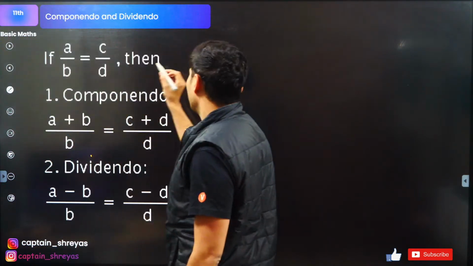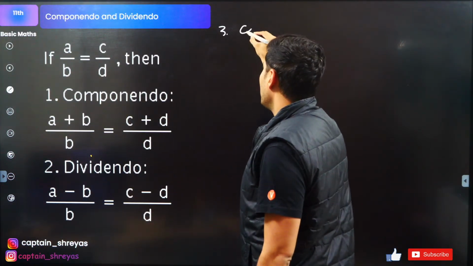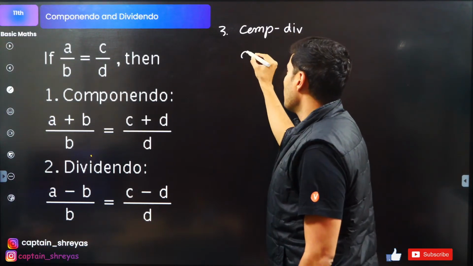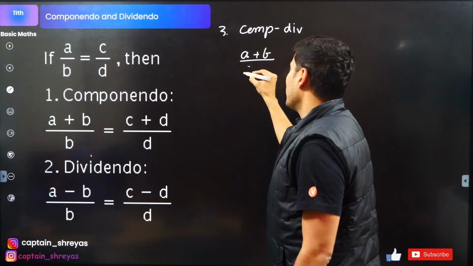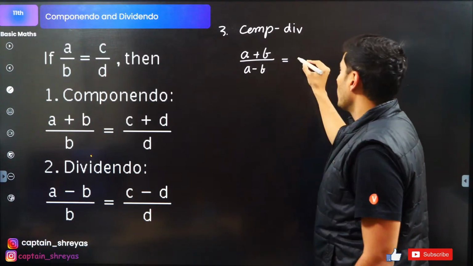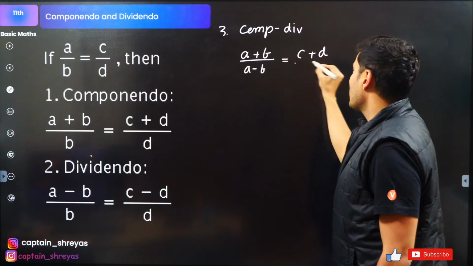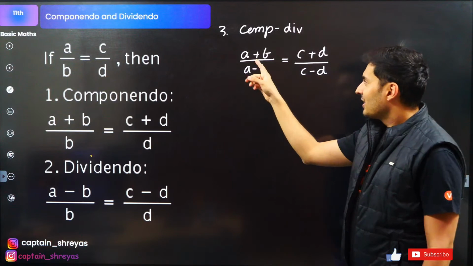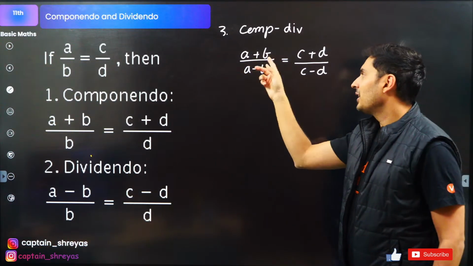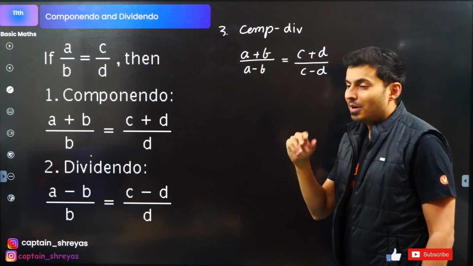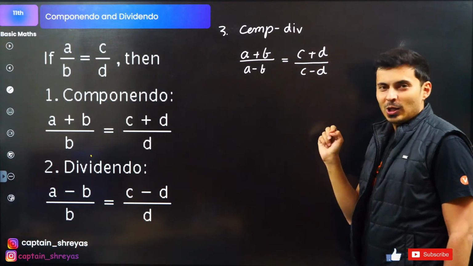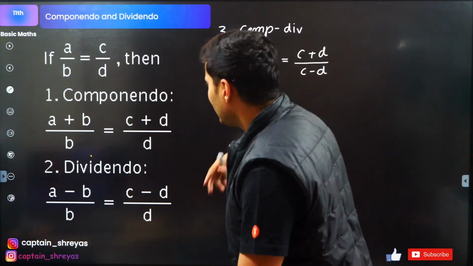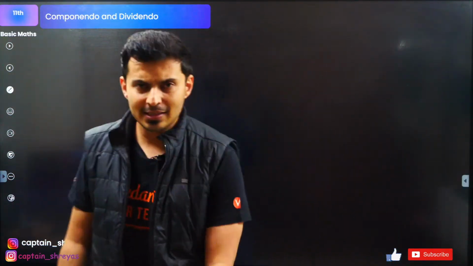And you also have the combination of both of them, which is called the componendo dividendo property, which is nothing but (A plus B) upon (A minus B) is equal to (C plus D) upon (C minus D). This is both the properties combined. Think of it like this: numerator plus denominator upon numerator minus denominator is numerator plus denominator upon numerator minus denominator. That's what it says. Let's learn to apply this.